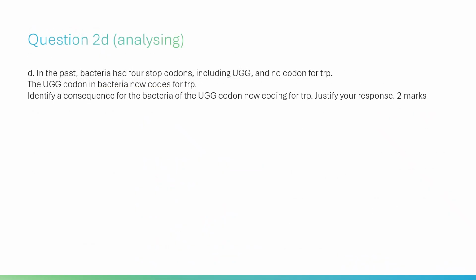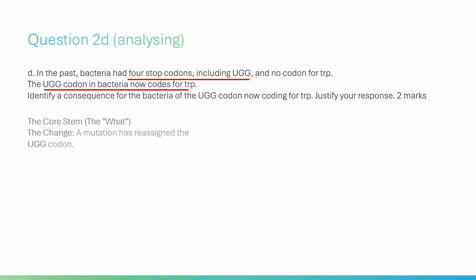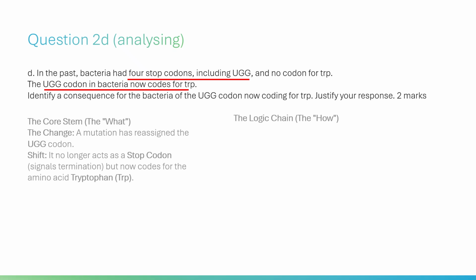The core stem, the what? The change. A mutation has reassigned the UGG codon. Shift: it no longer acts as a stop codon, which signals termination, but now codes for the amino acid tryptophan, TRP. The logic chain, the how.